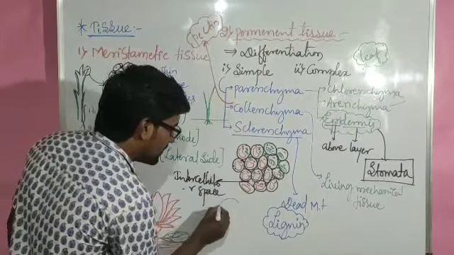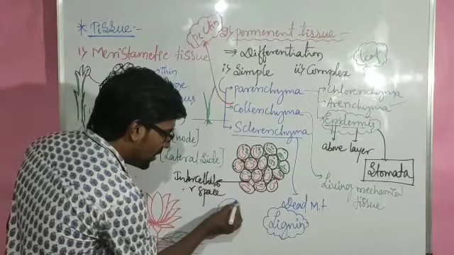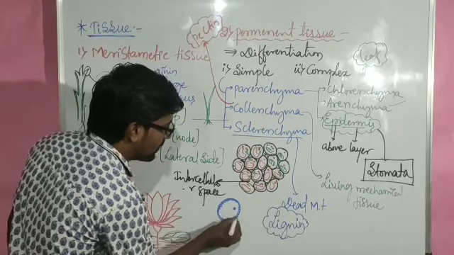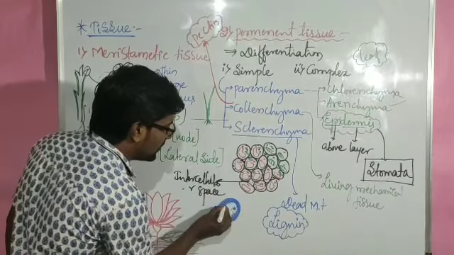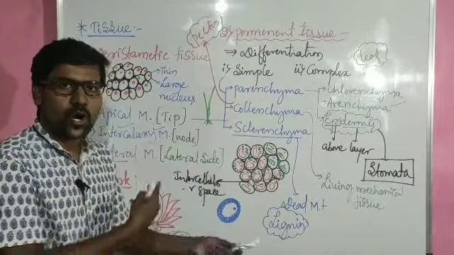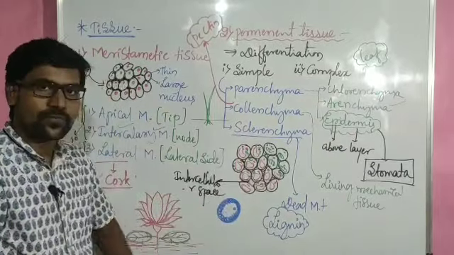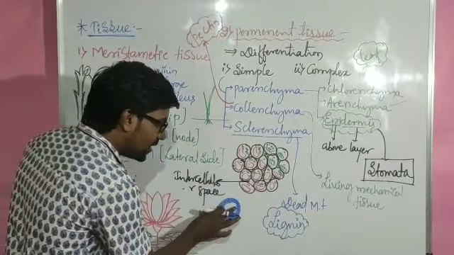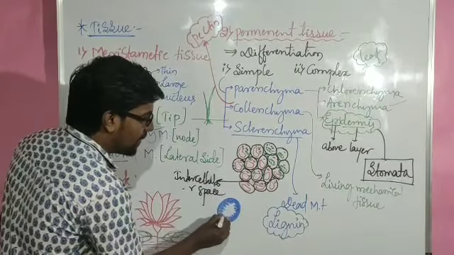So for example, this is one cell, and inside it has the nucleus and other parts. Now this is the cell wall. The cell wall gets deposited with lignin continuously and becomes more and more thick. When the cell wall continuously thickens, the cell will lose its outer contacts. It will not get any materials from the outer side, because it is totally covered by a hard layer of lignin deposition. At that time the cell will die. When the cell dies, the internal portion will usually be empty. There are no internal structures. Again the lignin gets deposited.